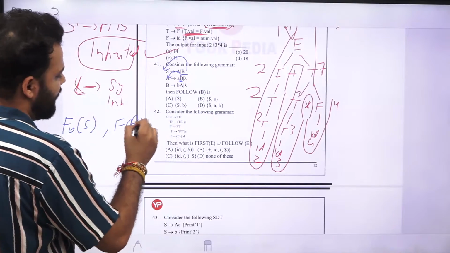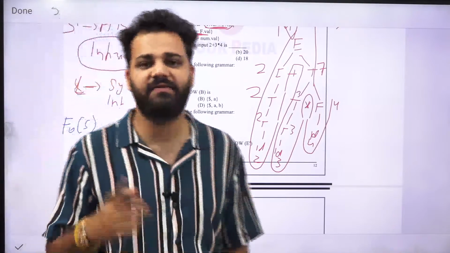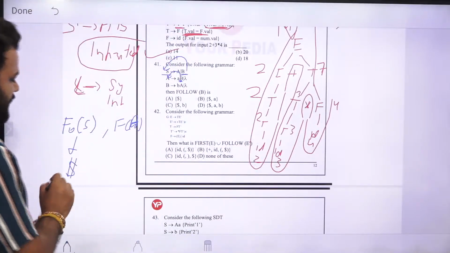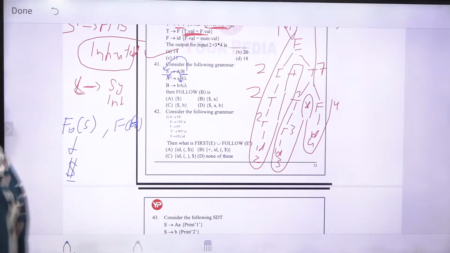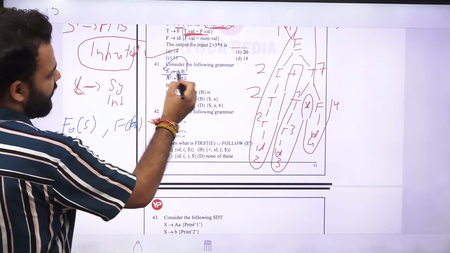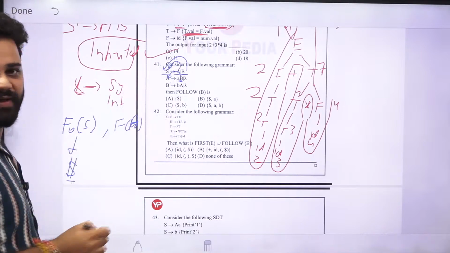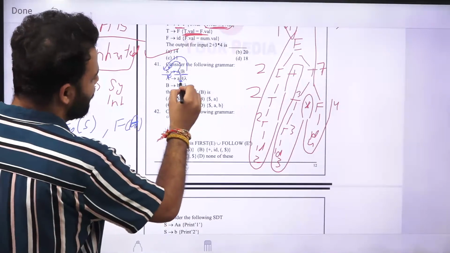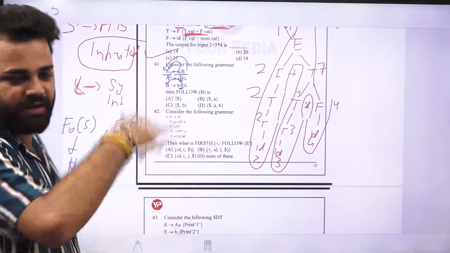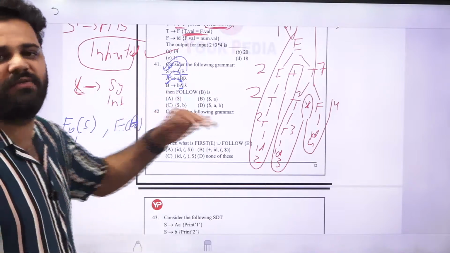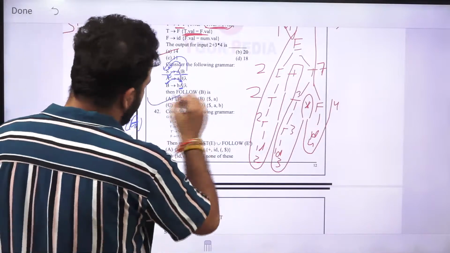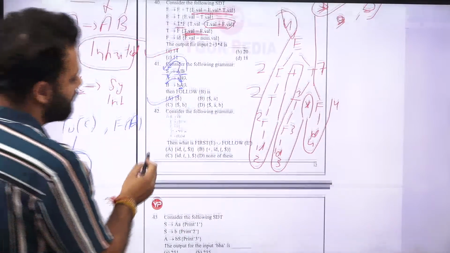Now when you try to find the follow of S, S is not present on the right side of the production, so it is just a starting symbol. So follow of S will be nothing but dollar. After that, when you try to find follow of A, you will go back to follow of S. Again for this A, you will go back to follow of B, which we are trying to find initially. So it is an infinite loop. A will go to B, B will go to A, and they will keep on doing this. So there is only one symbol for this, which is option A. Dollar is the follow of B.